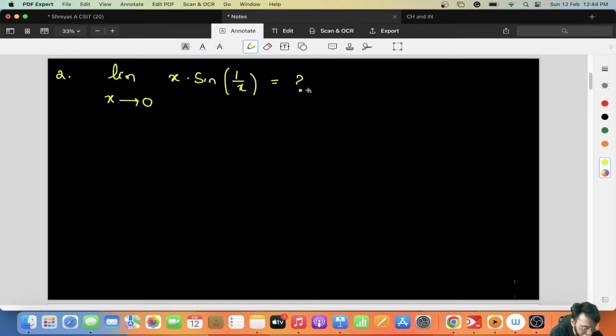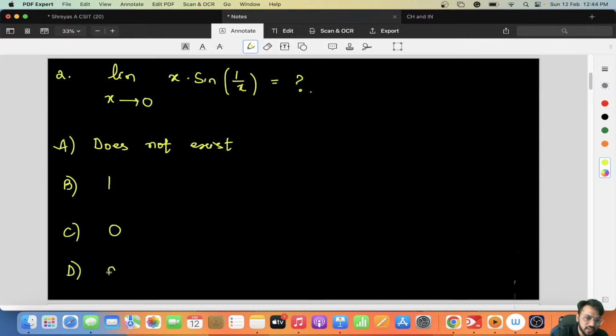Let us go to the next question, which is an engineering mathematics question. The question was: limit of x tends to 0, x sine 1 by x is equal to what? The options were: option A, does not exist; option B, 1; option C, 0; and option D, infinity.